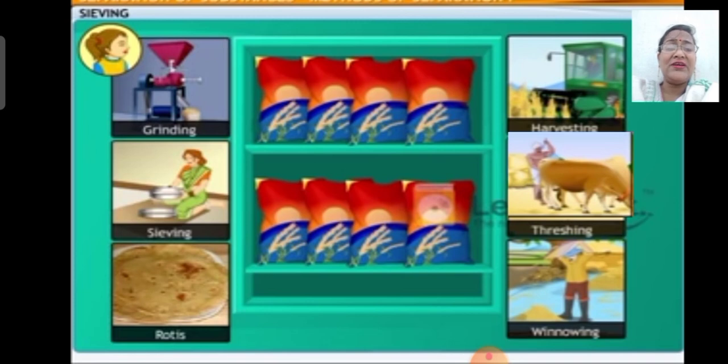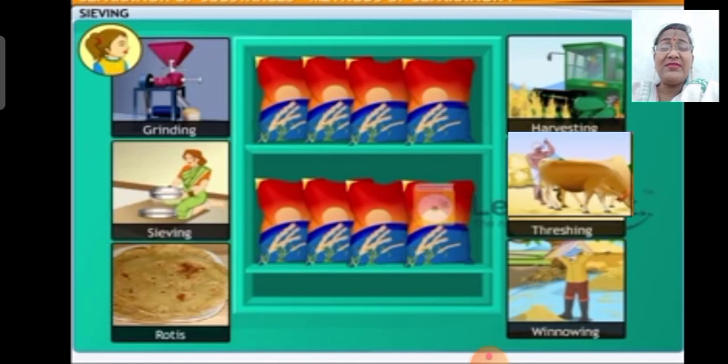That's why our teacher is telling us that we should not waste a single grain or a single piece of food, because it takes a lot of effort before cooking and after cooking also. That's why, children, we should not waste a single piece of food, because as you have seen, before cooking there are many different methods for the separation of these food items.